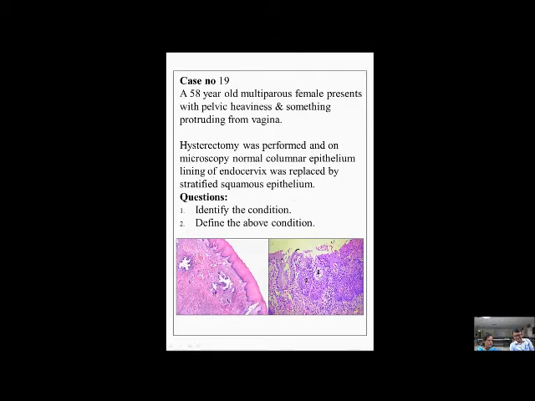See, the endocervix is lined by columnar mucin-secreting epithelium. See that regular arrangement of the nuclei here. So this is transformed to squamous epithelium. So there is another picture here. This is stratified squamous non-keratinizing epithelium. Keratin should have been there if this is really prolapse with chronic irritation. Then the endocervical glands are here.